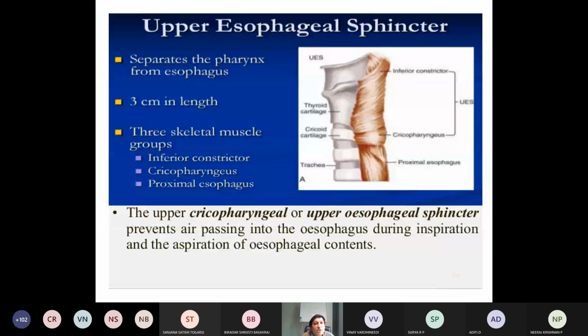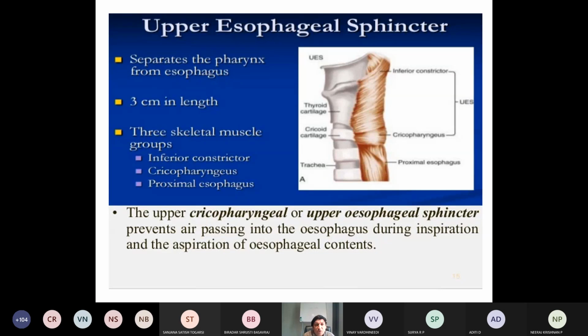It is called the upper esophageal sphincter. When the esophagus begins, it separates the pharynx from the esophagus. It is around 3 centimeter in length. Okay.